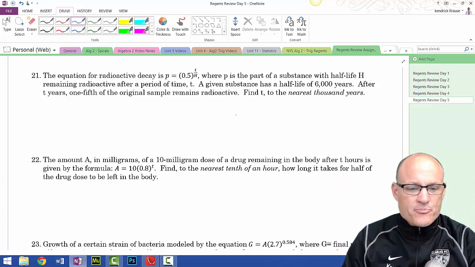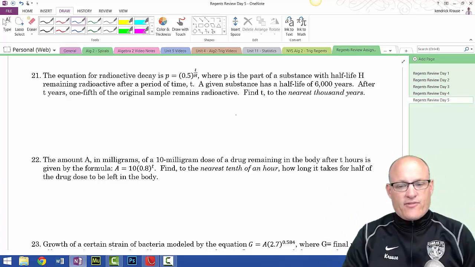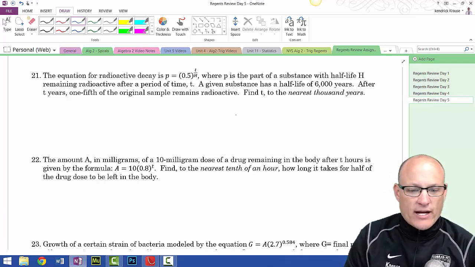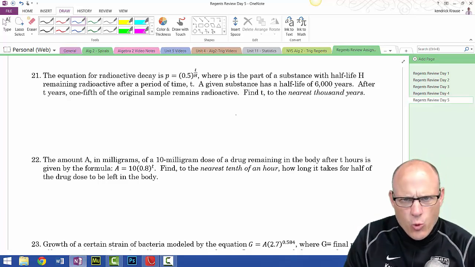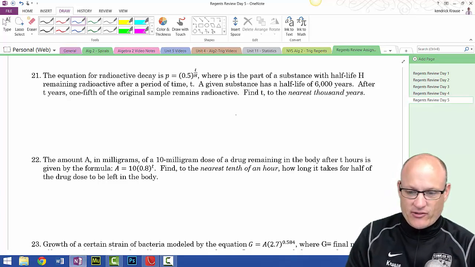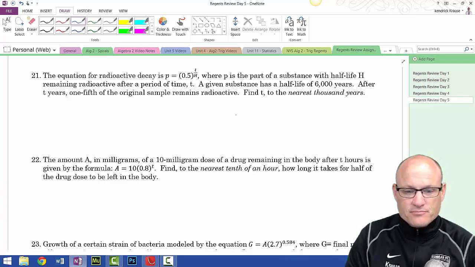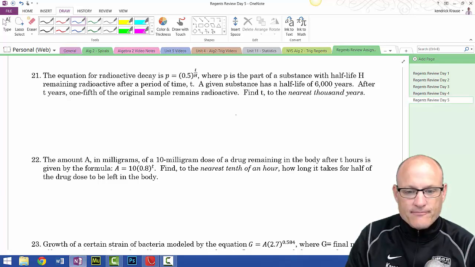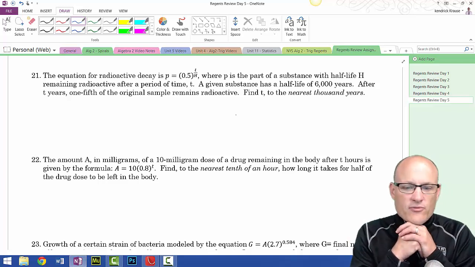More math, probably. The equation of radioactive decay is defined as that, where P is the part of the substance with a half-life H, remaining radioactive after a period of time T. Whew, sounds complicated. A given substance has a half-life of 6,000 years, so that's H. After T years, 1/5 of the original sample remains. Find T to the nearest 1,000 years. That sounds like a tough problem.